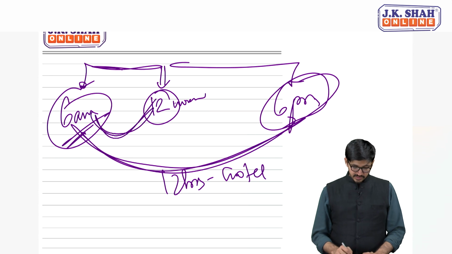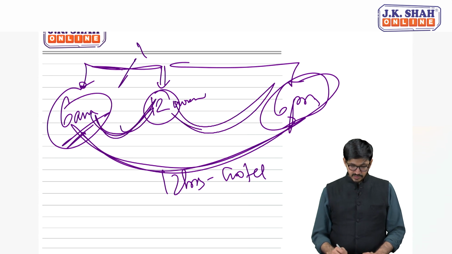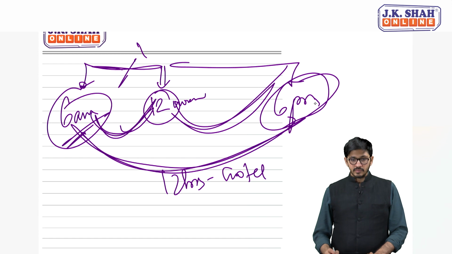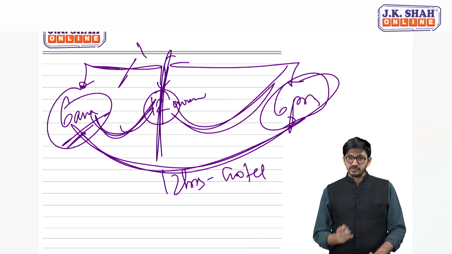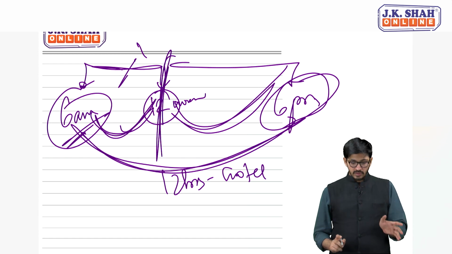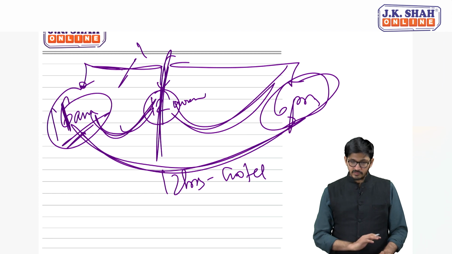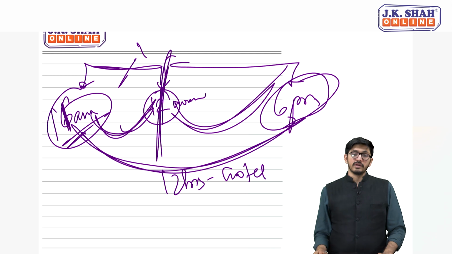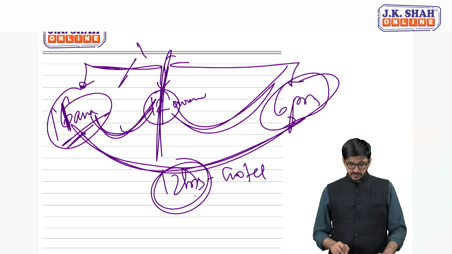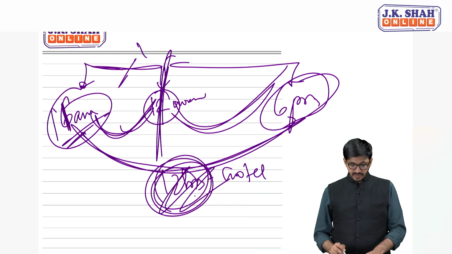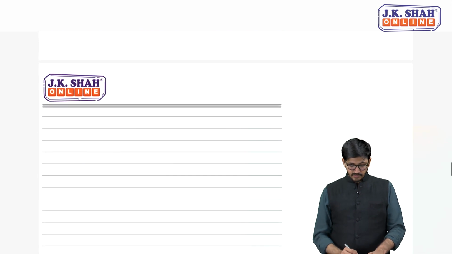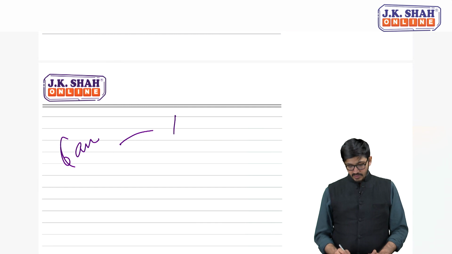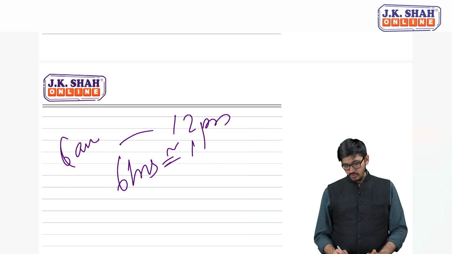One is up till this and one is up till this, because 12 p.m. is the checkout time. That means you have to check out. Even if you enter at 11 a.m., you have to check out. You will be charged for 1 hour also, equivalent to 1 day. In my example, from 6 a.m. to 12 p.m. I have spent only 6 hours, but this will be equal to 1 day.